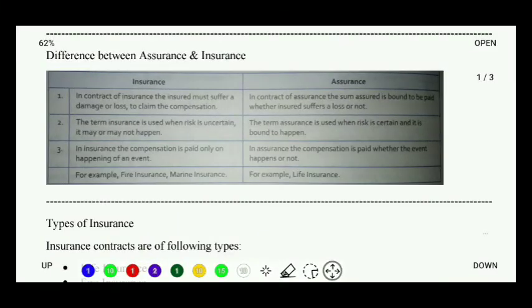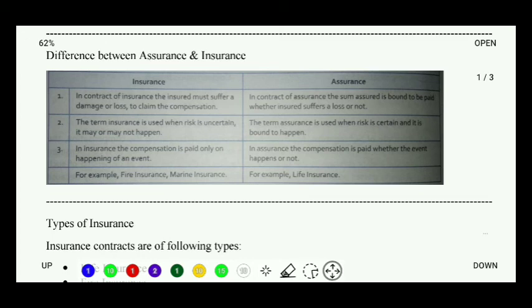Difference about assurance and insurance. Generally, insurance and assurance are considered to be the same thing, but these two have a different meaning.